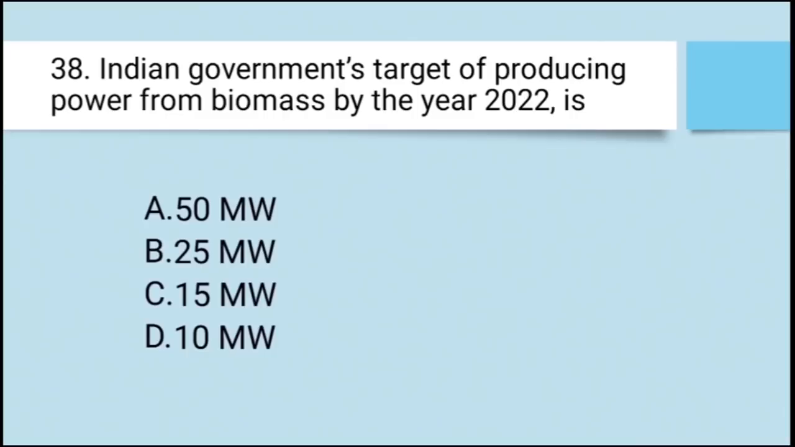Indian government's target for producing power from biomass by the year 2022 is. Indian government का एक target है power produce करना जो कि बायोमास के द्वारा किया करने वाले हैं बाय 2022। ये कितना है? A. 50 मेगावाट, B. 25 मेगावाट, C. 15 मेगावाट या फिर D. 10 मेगावाट। The right answer is 10 मेगावाट।